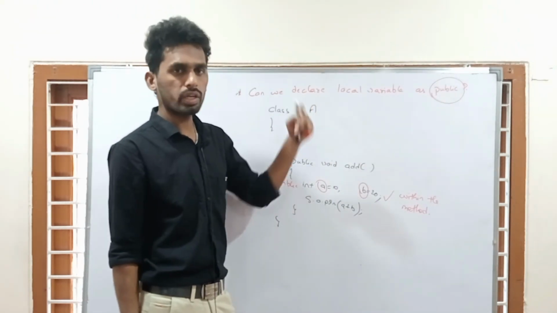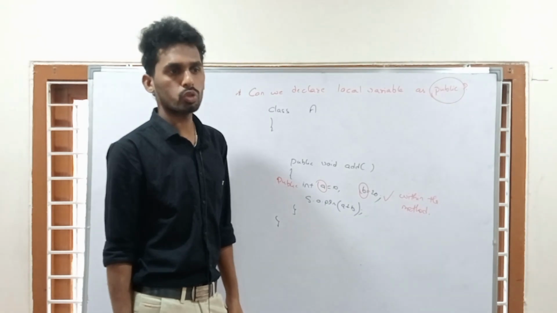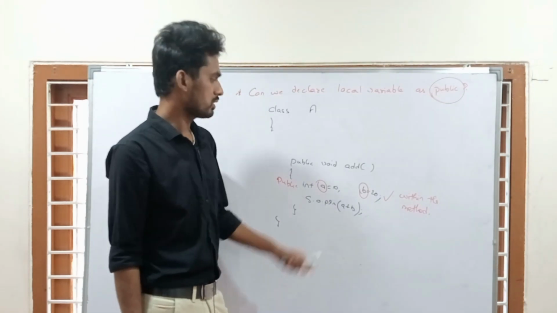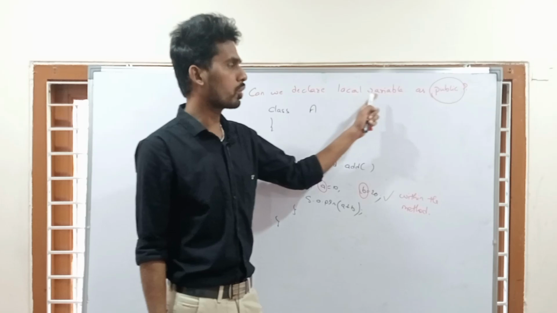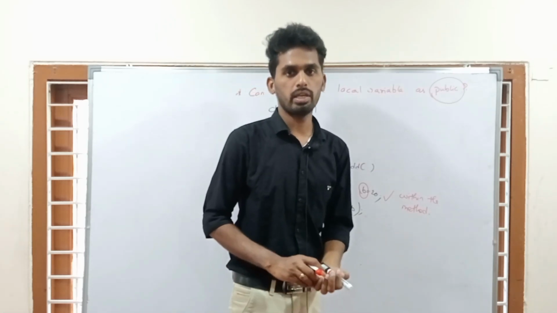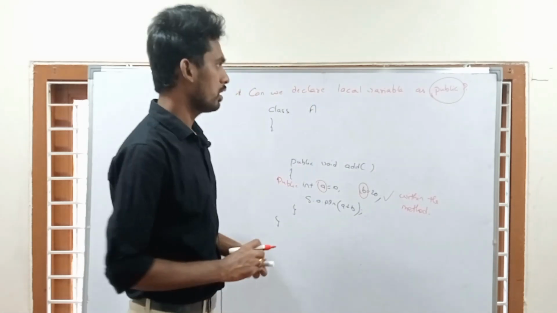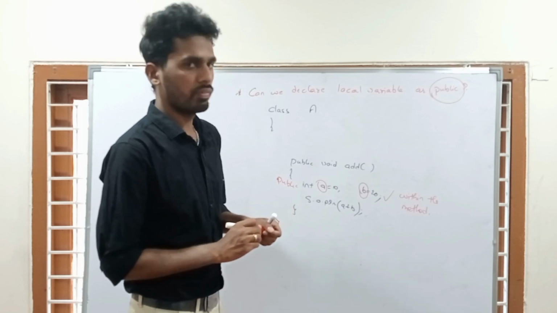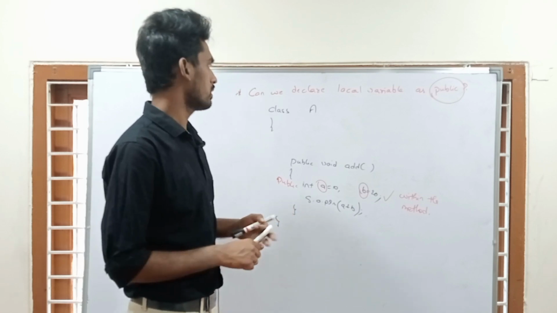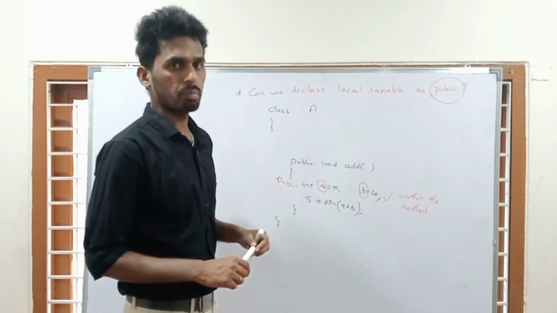So both are two contradictory statements. So that's the reason we cannot declare local variable as public. So what is the answer? Can we declare local variable as public?